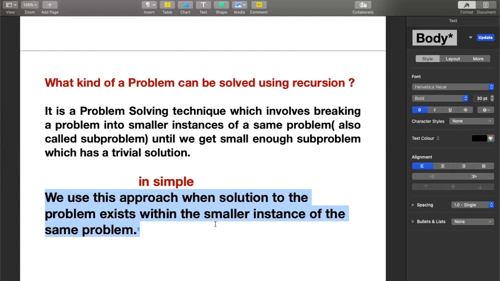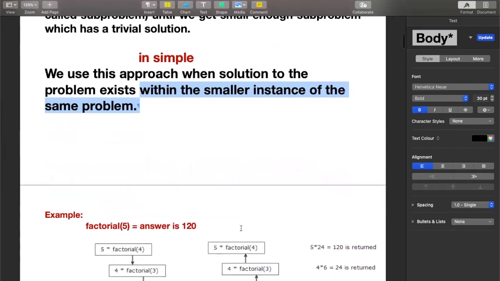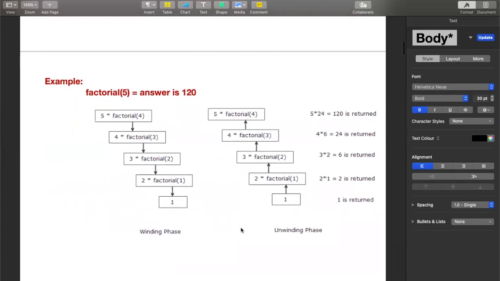So what kind of problem can be solved using recursion? If the solution to the problem exists within the smaller instances of the same problem, such a problem can be solved using the recursion approach. I hope you get it. Okay, so that is the rule. Then let us see an example.